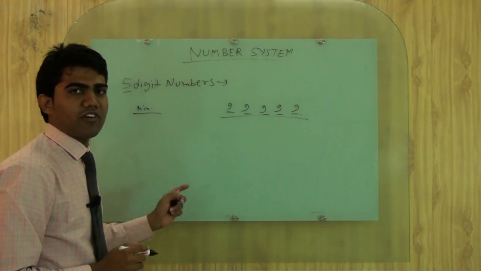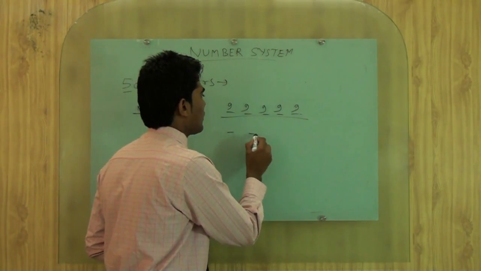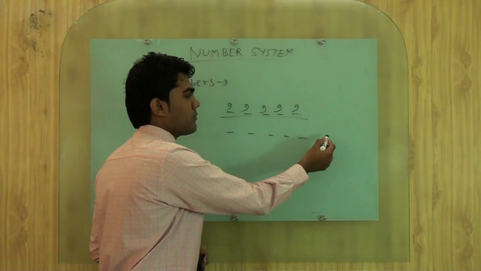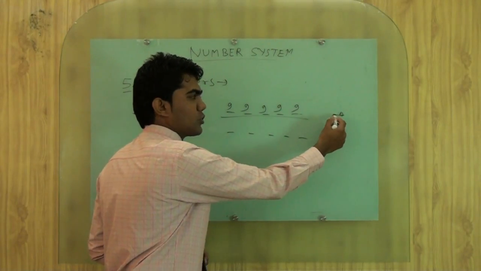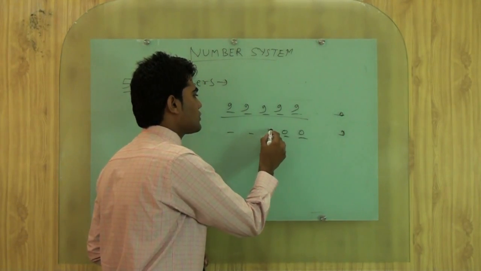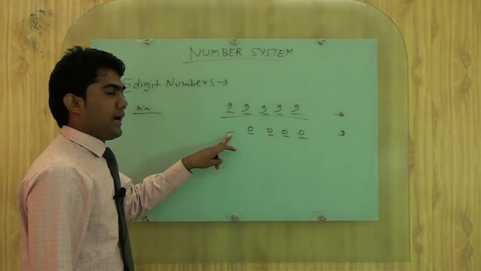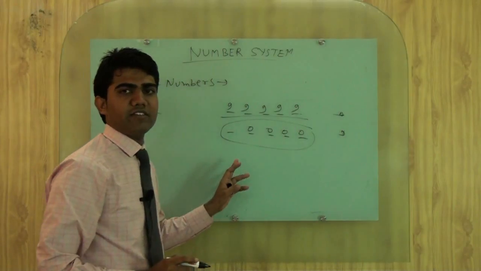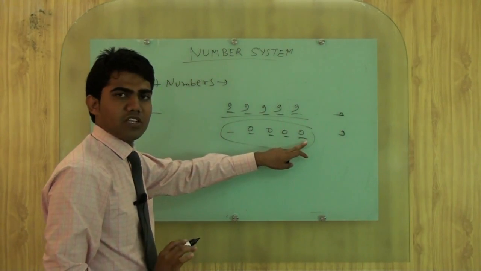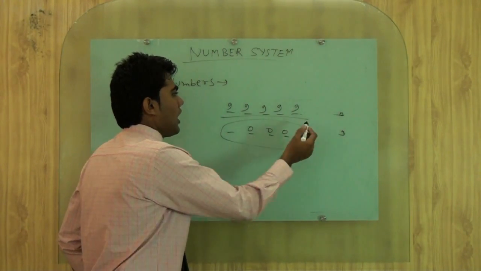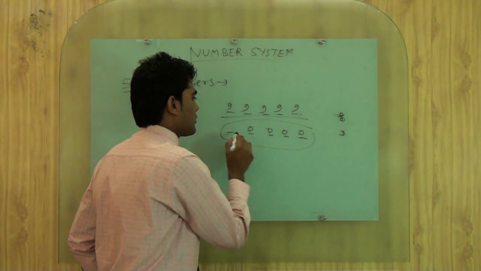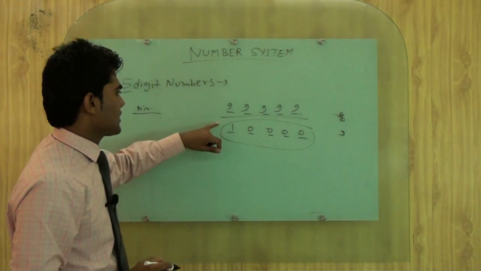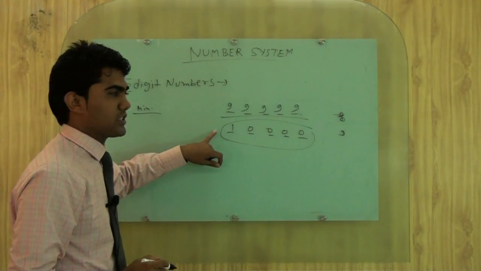Now we will see the minimum value for the 5-digit number. 1, 2, 3, 4, 5. What is the minimum? 0 to 9. 0 is the minimum, so we will fill 0, 0, 0, 0. At this place, if we write 0, then it is not a 5-digit number. It will become a 0 only. So after 0, what is the value? 1. So we will take 1. This is the minimum value of a 5-digit number.